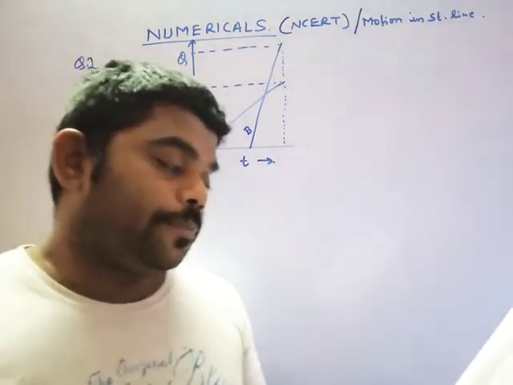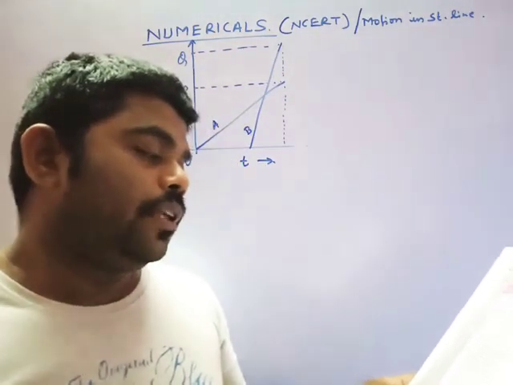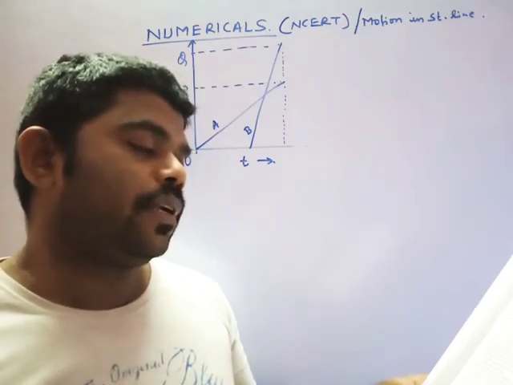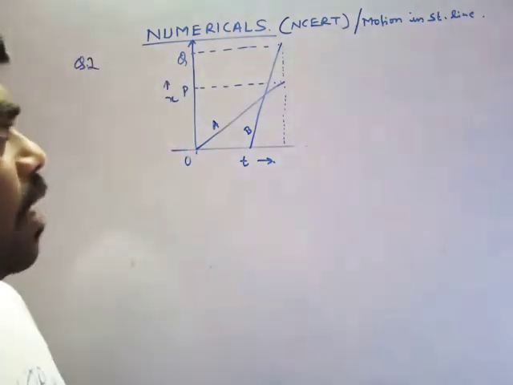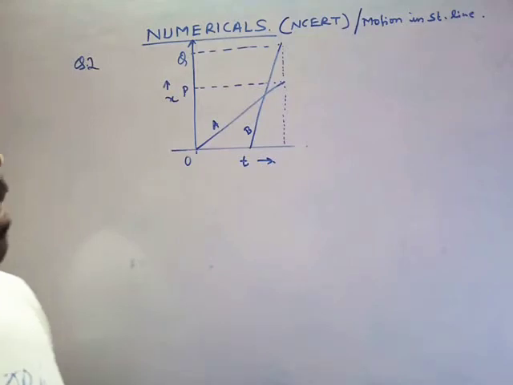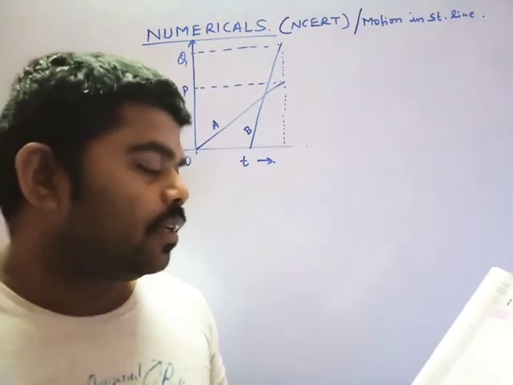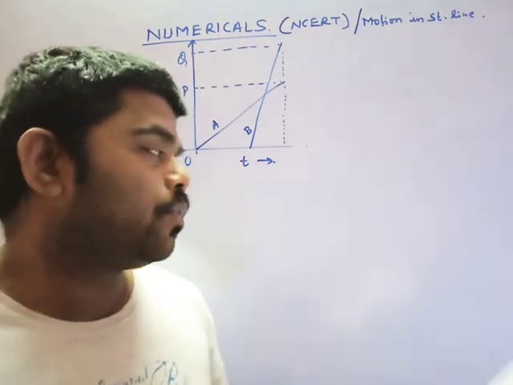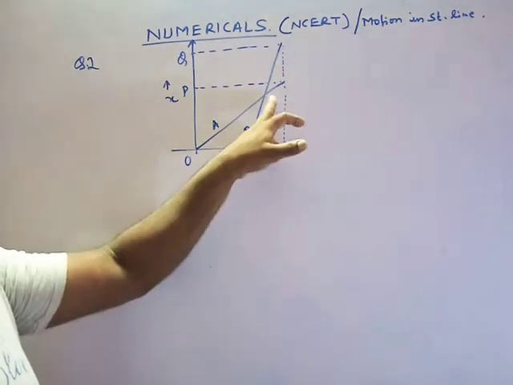Okay, in part d, do A and B reach home at the same or at different times? So I think here you will write same, because I already told you both reached at the same time. Is it right? Did A or B overtake B or A on the road? Yes, once or twice? So definitely you will say once.